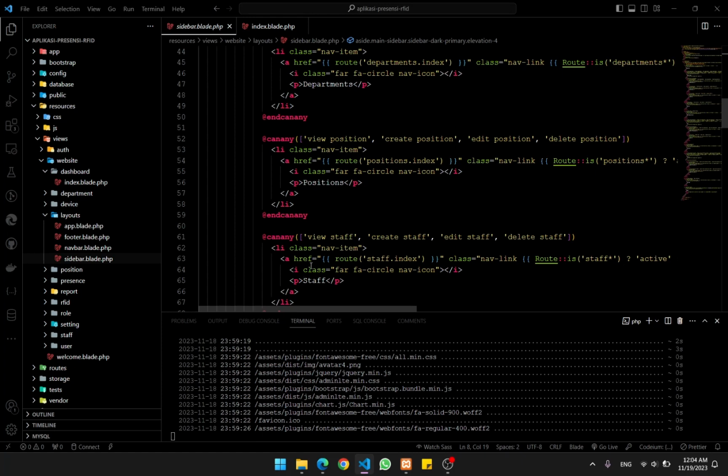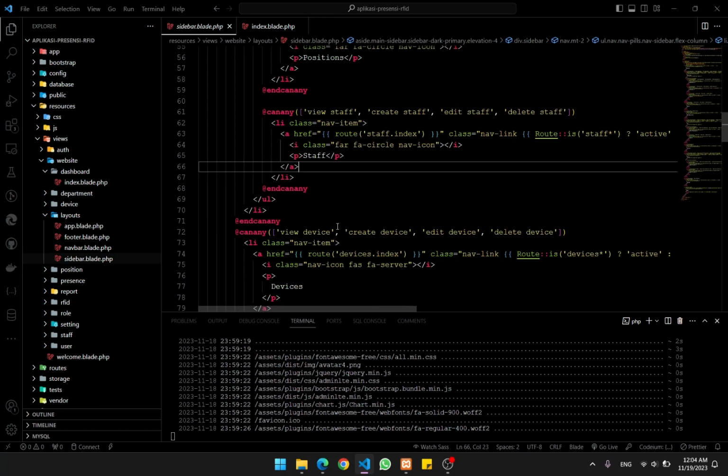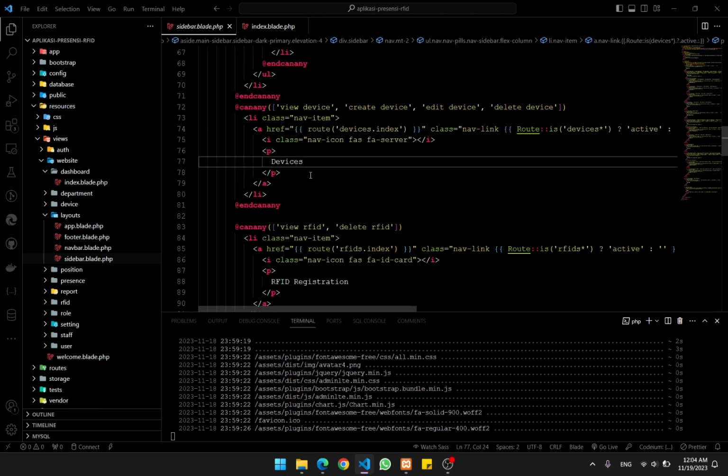And then there's staff. Staff is basically everyone who has a position, who is inside the department, who is inside the organization. Yeah, okay. And then there's device. How many devices? And there's a detailed device view: what ID they are, and what they are working on, reading the card or registering the card.